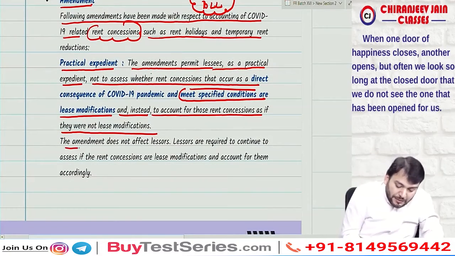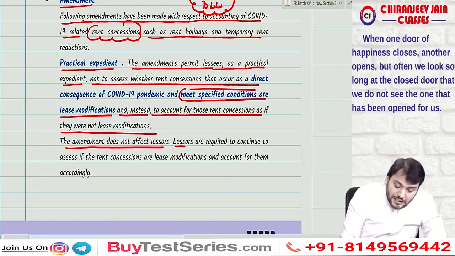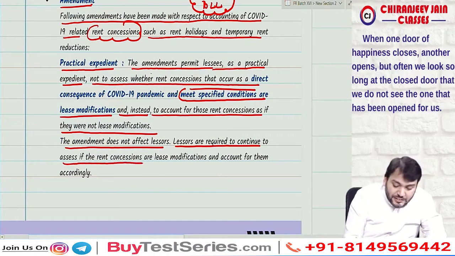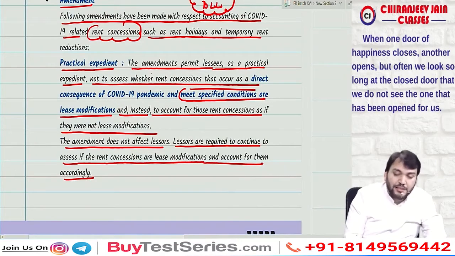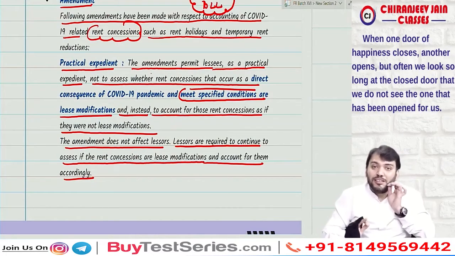The amendment does not affect the lessor, means this amendment will not affect lessor accounting. Lessors are required to continue to assess if the rent concessions are lease modifications and account for them accordingly. Means lessors need to reassess whether rent concessions are lease modifications or not, and if it is a lease modification, then it needs to be accounted for separately.